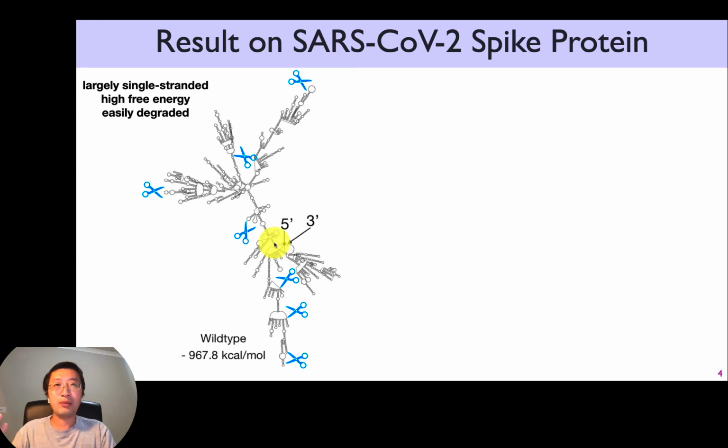So here's the wild type in the virus. That's the virus's original sequence to encode spike protein. And as a result, you can see that it's very, very unstable. You got tons of single-stranded regions, which can be cut down to pieces.